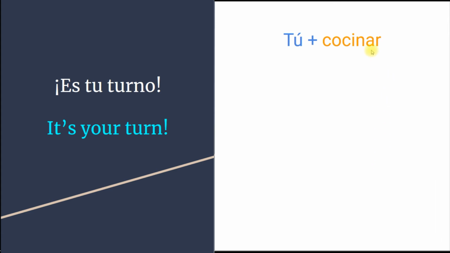You take off the AR, and now you just have to remember the rules for tú. Tú cocinas. The ending for you informal is AS. Tú cocinas. Tú cocinas para mí. You cook for me.